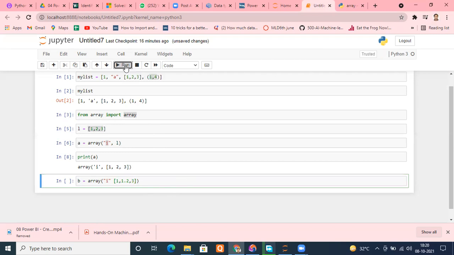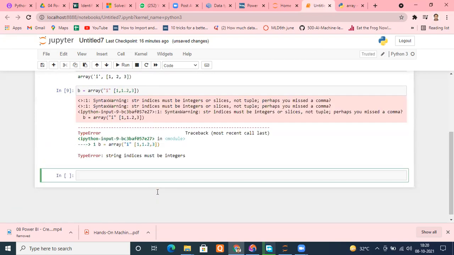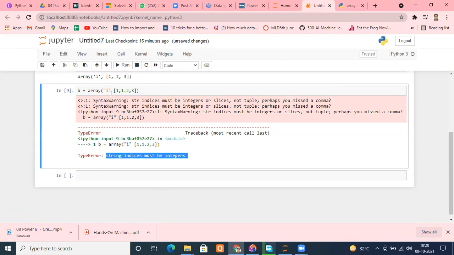Let me run this. Can you see what happened? It gives an error, because we have specified the type code here that the data will be integer, and you are passing a floating point number. So you cannot do that.